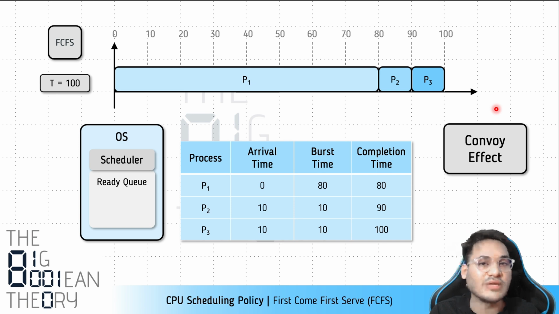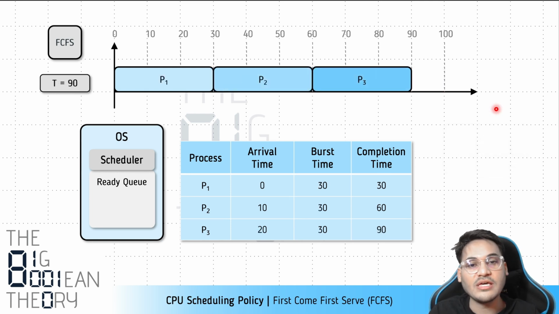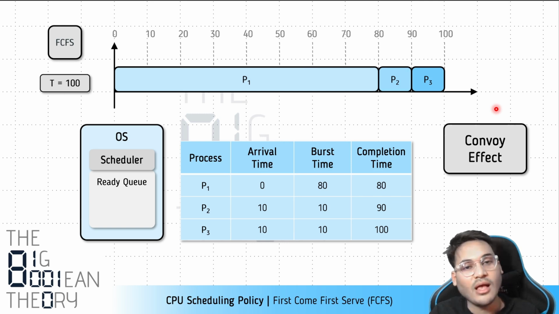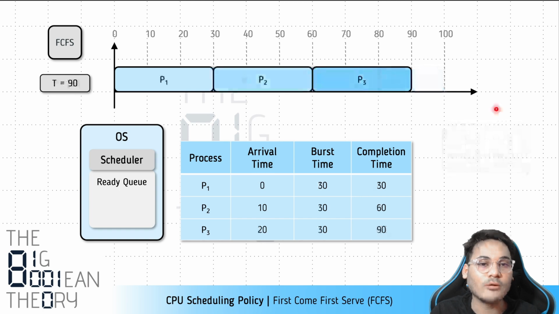Although first come first serve is very simple, it has this drawback, and this situation can occur very commonly, right? It is very rare that processes have a very fair simple distribution of burst times, like we had in example one. Here we assumed a very simple system with all processes having the same burst times, but obviously in the real world processes have different amounts of computation times, and it could very well happen that a longer job can arrive, and in that case all the smaller jobs will suffer. So this is the main drawback of first come first serve.